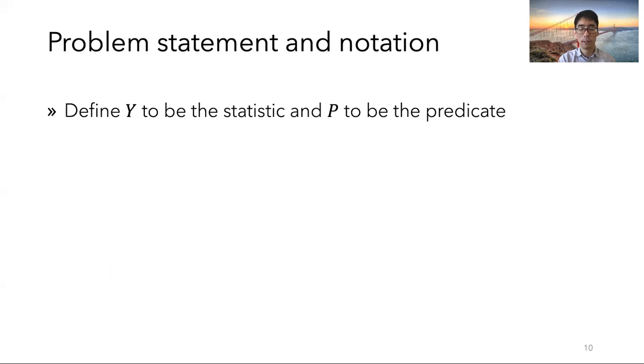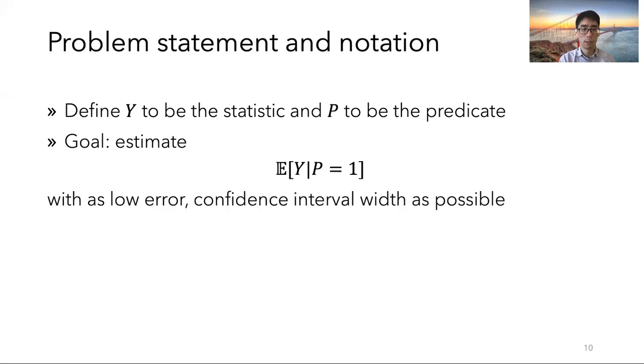Define Y to be the statistic. In the prior example, this would be the sentiment, and P to be the predicate. Here, this would be articles on the New Deal. The goal is to estimate the following quantity: the expectation of Y conditioned on P equal to 1. And we want to do this with as low error and confidence interval width as possible.